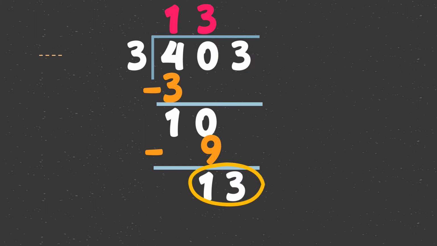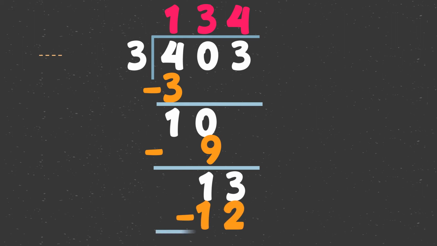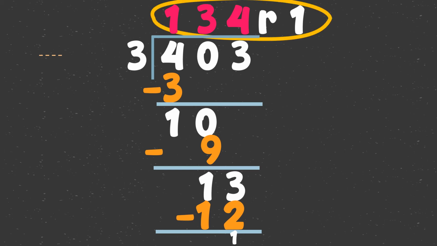13 divided by 3. Very good. 4. Dito natin ilalagay ang ating answer sa taas ng 3. And then, multiply. 4 times 3. Very good. 12. Then, subtract. 13 minus 12. 1. Since hindi na natin pwedeng i-divide ang 1 sa 3, ito ay magiging remainder. So, the answer is 134 remainder 1.